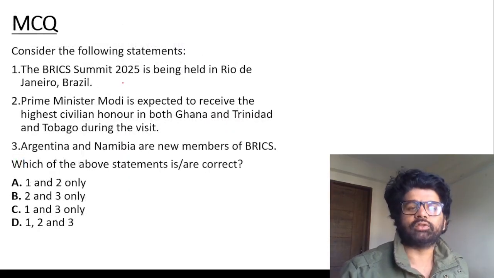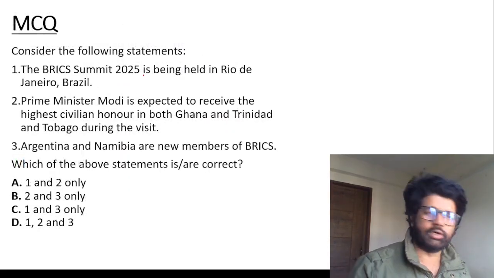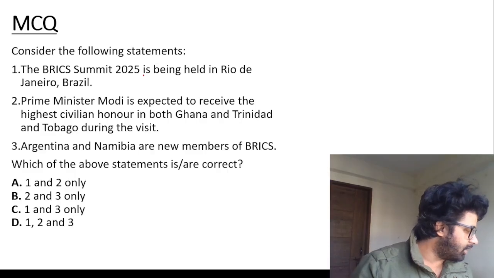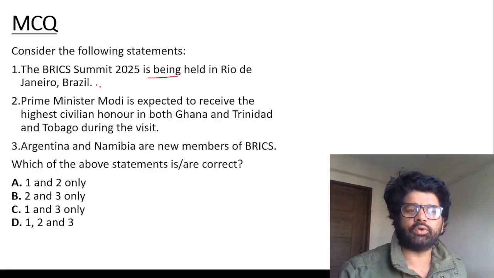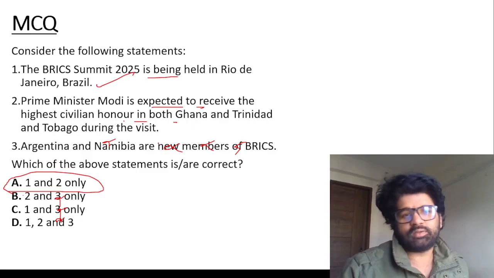MCQ, guys. Let's solve it and become a good boy and a good girl. Not an or, right? You cannot be both good boy and good girl at the same time. So BRICS summit is being held in Rio de Janeiro, correct? Prime Minister, maybe you will like, we don't know this. You do know who are the new members of BRICS. Argentina and Namibia are not, right? So eliminate the third, you will get the answer. Even if you don't know, this is but obvious, guys.